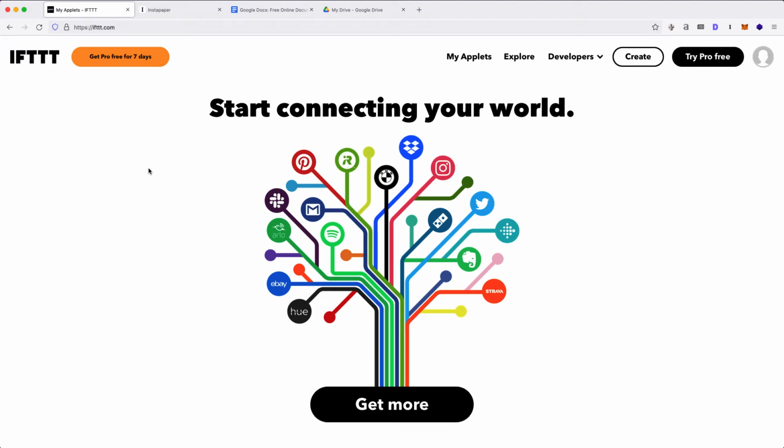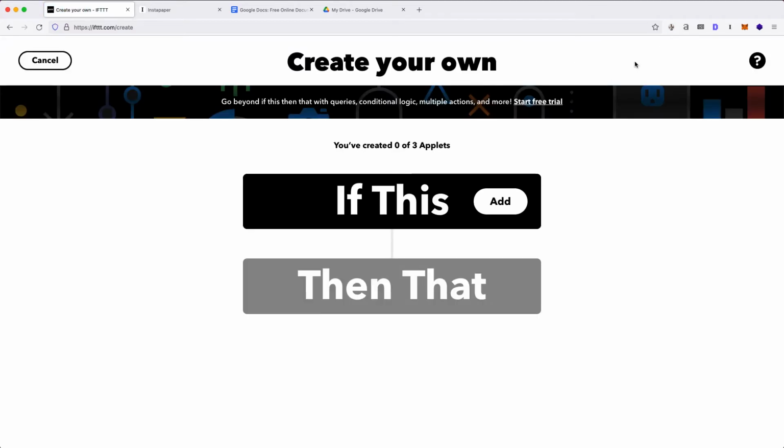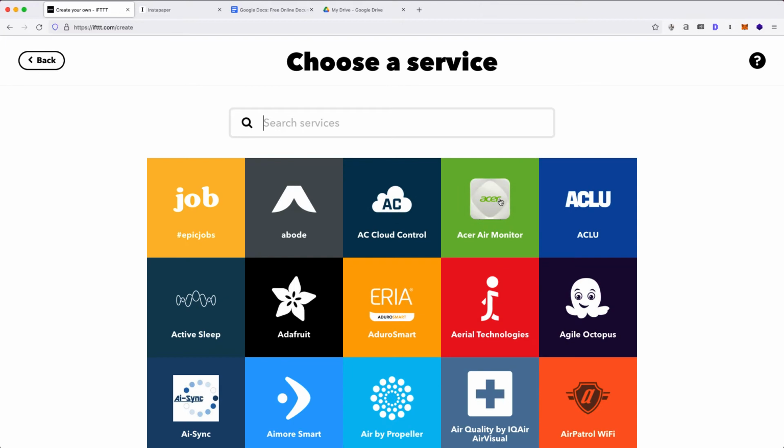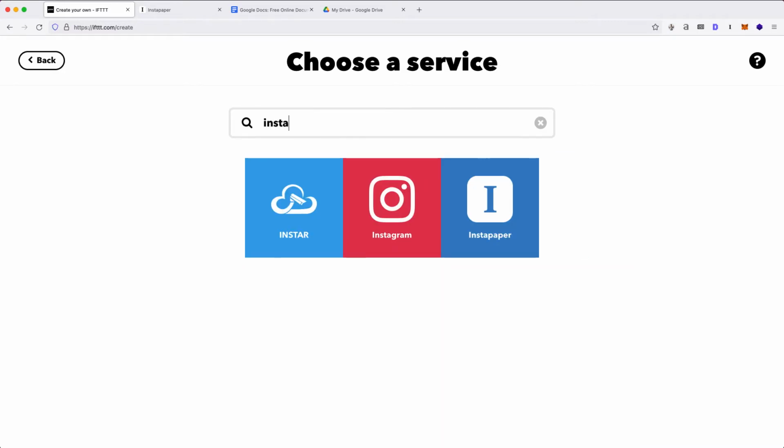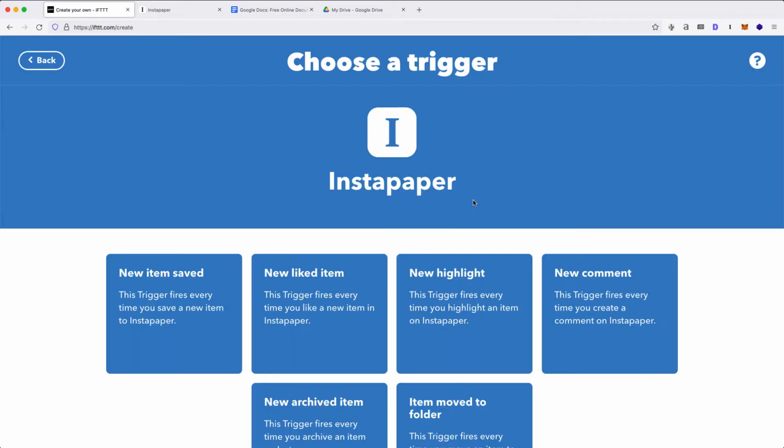To begin, create an account at IFTTT.com. Once you've created your IFTTT account and logged in, click Create. Our automation will begin with an If This. Click Add. You'll notice a wide variety of services that you can connect with IFTTT. For this project, we're looking for Instapaper.